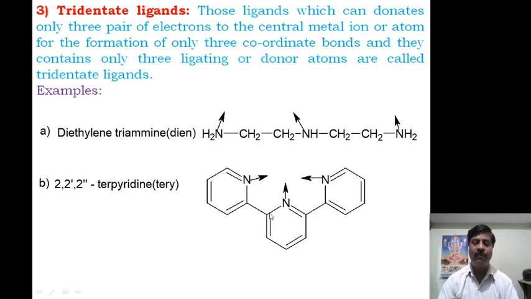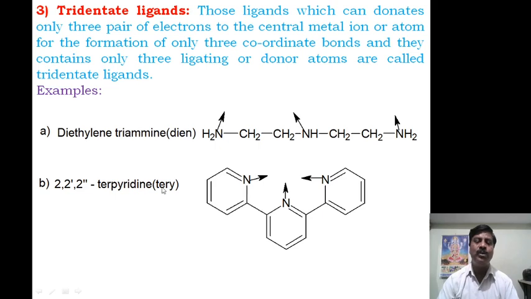Here 1' 2' 3' 4' 5' 6', and again 1'' 2'' 3'' 4'' 5'' 6''. In this structure, this ring we say is 1, 2, 3, this has 1' 2' 3' numbering, and here 2'' that is 1'' 2'' like that.